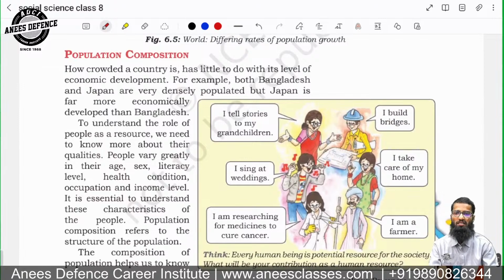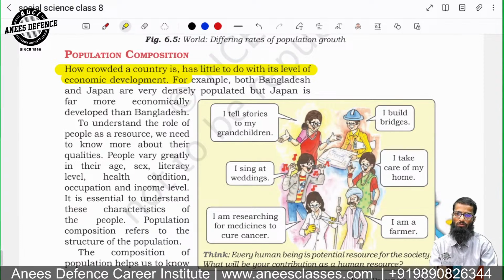How crowded a city is has little to do with the level of economic development. ये बहुत इंपॉर्टेंट एंड लाइन है कि आपकी पॉपुलेशन कितनी है इसके ऊपर आपका डेवलपमेंट डिपेंड नहीं करता. फॉर एग्जांपल बोथ जापान एंड बांग्लादेश आर वेरी densely populated, but Japan is far more economically developed than Bangladesh.